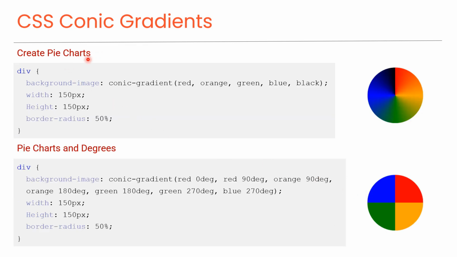Create pie charts. To make a conic gradient appear like a pie chart, simply add border-radius 50% to a square HTML element. As you can see in this code. And you can see the preview here.